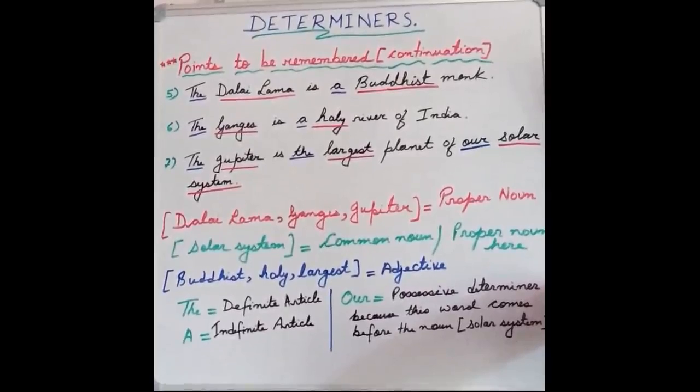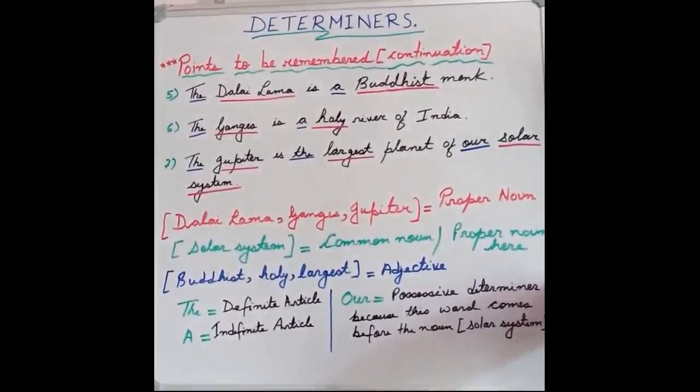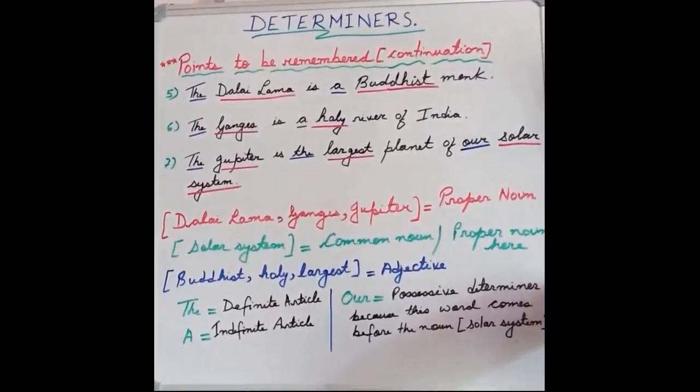So you see in the first sentence, two articles have been used. The first one is THE, which is pronounced as the because it comes before a consonant sound, and the next is the indefinite article a.